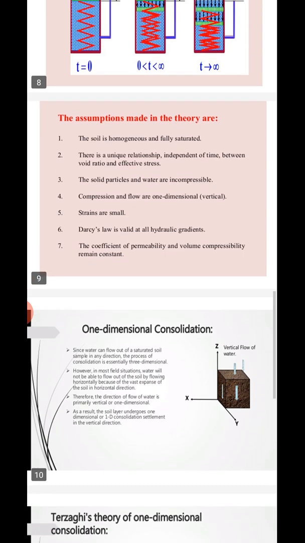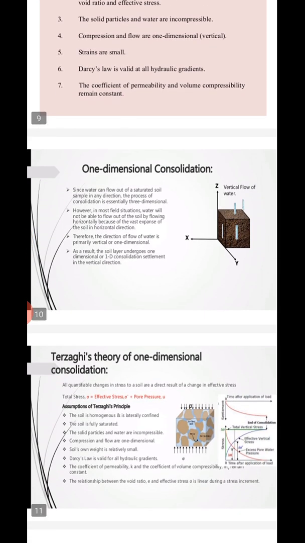Okay, so what is this one dimensional consolidation theory? Since water can flow out of a saturated soil sample in any direction, the process of consolidation is essentially three-dimensional. As you know, consolidation is nothing but removal of water from the voids. When water starts flowing out, it may flow in any of the three directions. So essentially consolidation is a three-dimensional one.